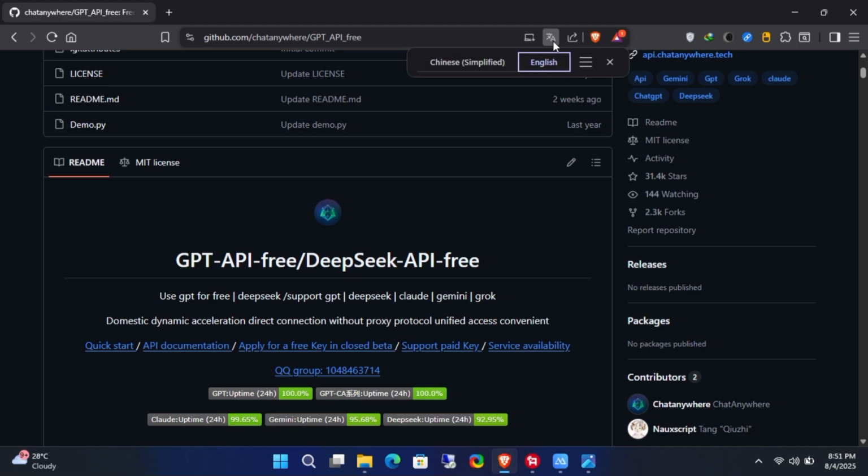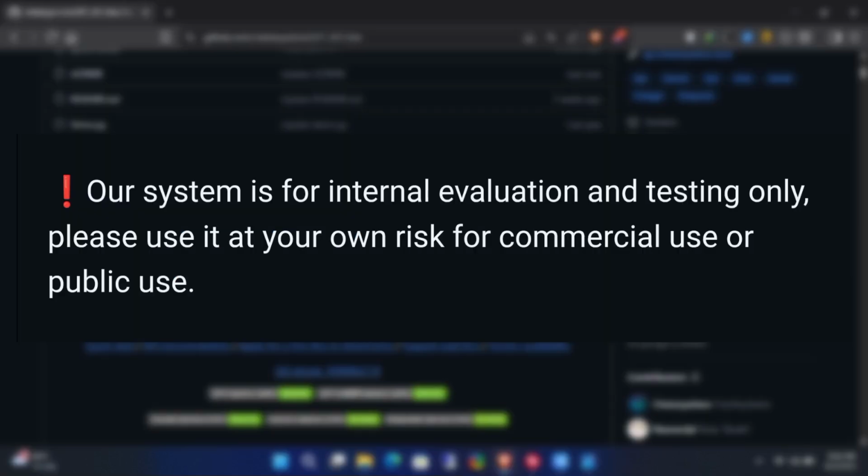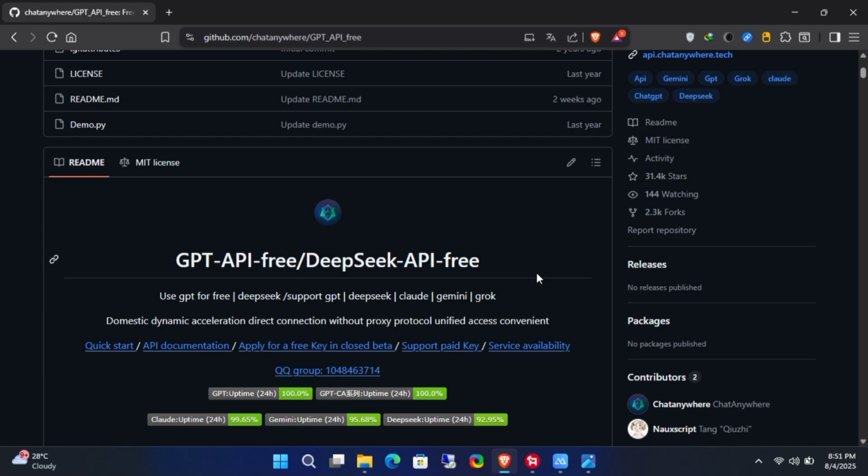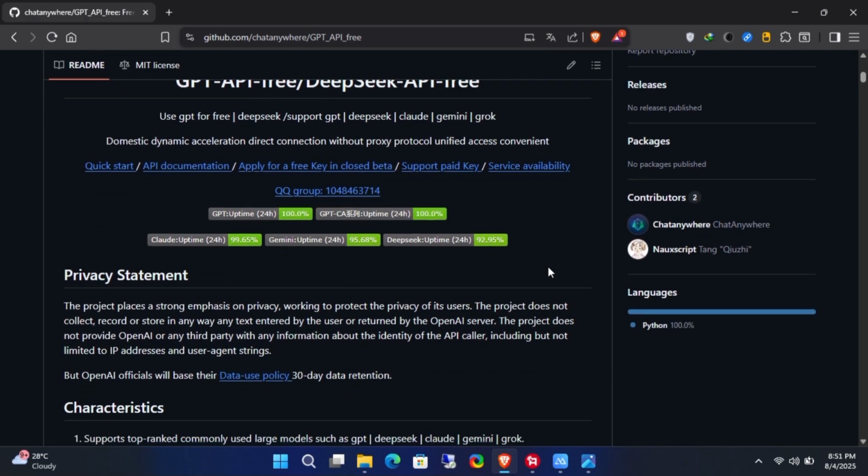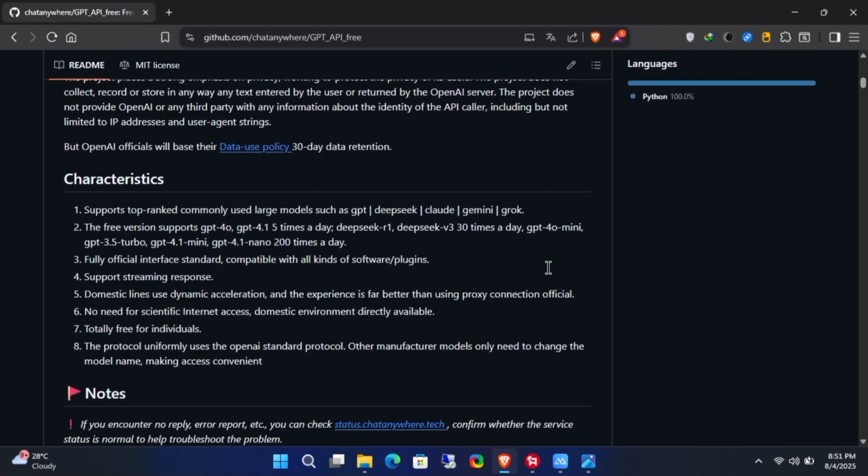A quick note, guys, due to privacy and security concerns, I wouldn't recommend using this for your main work. Instead, use it as a hobby or test project. For free, you can only use the ChatGPT API and the DeepSeek API. Other models are available under a paid plan, which I would not recommend buying. It's not worth it. I highly encourage you to read all the documentation provided on the GitHub project page before